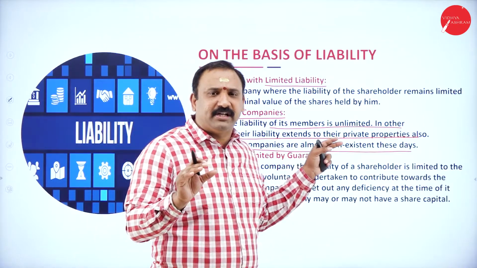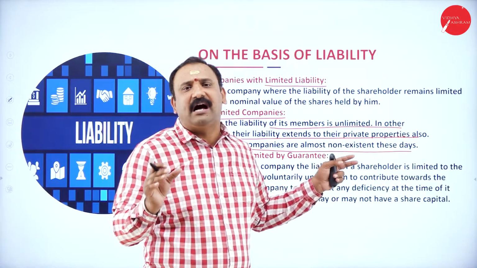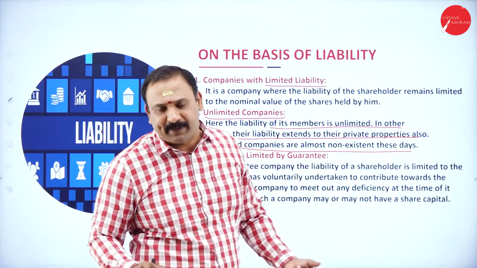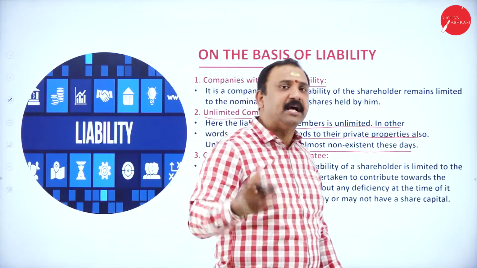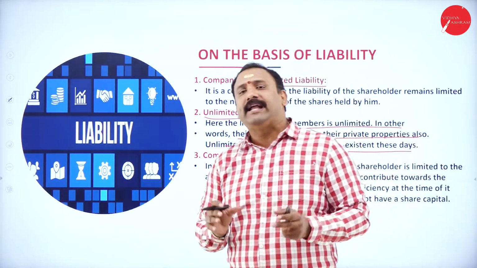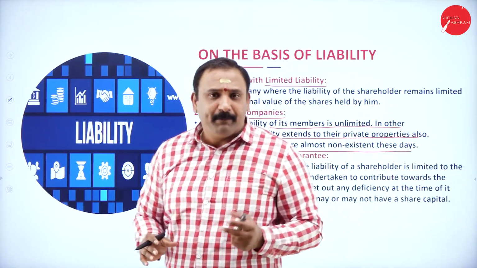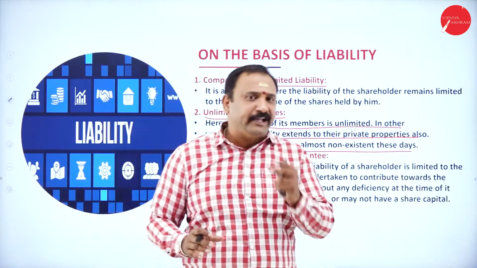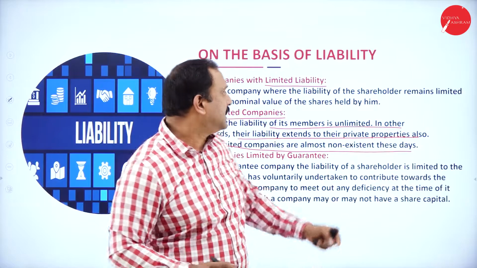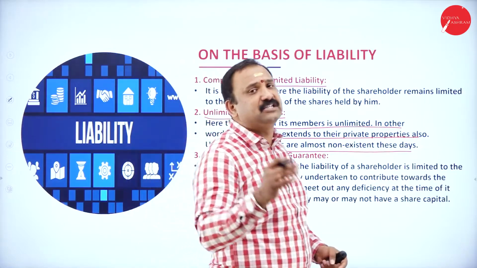Here what they try to say is that the liability of the members is unlimited, which means to whatever extent the liability can keep extending, that will include their assets and properties also, which the members don't want to take into confidence. The members only want to stick to a particular level of liability. So it is always preferred that they go in on the basis of limited liability.